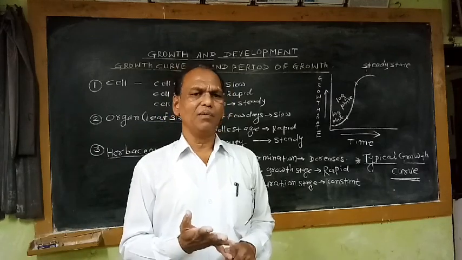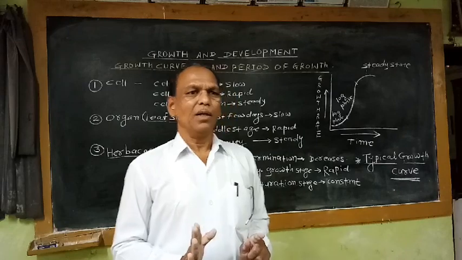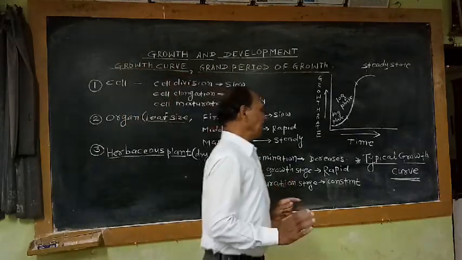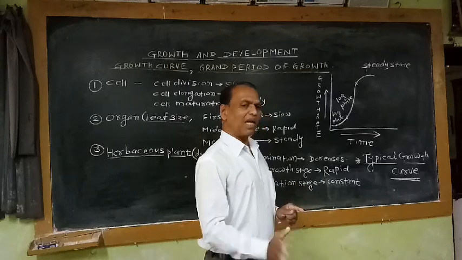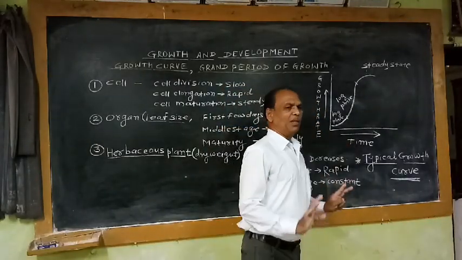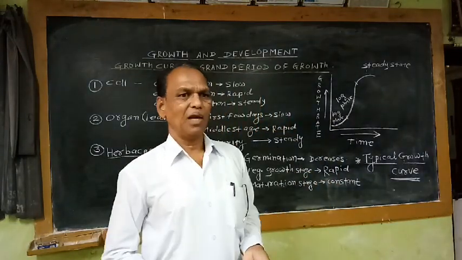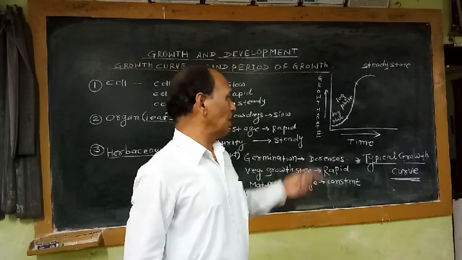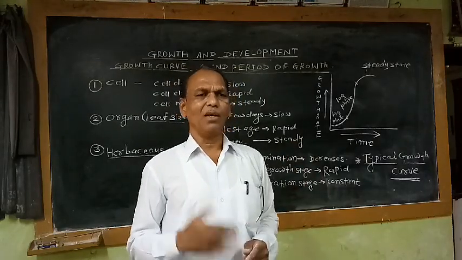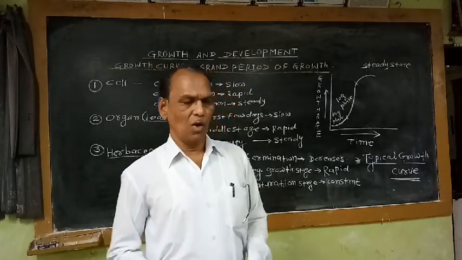It may be a single cell, it may be an organ, or it may be the whole plant. If we take any parameter and plot the graph of growth rate against the time period, the nature of the curve is sigmoid or S-shape. That means this sigmoid growth curve is the characteristic feature of the growth of each and every cell, organ, or an individual whole plant also.